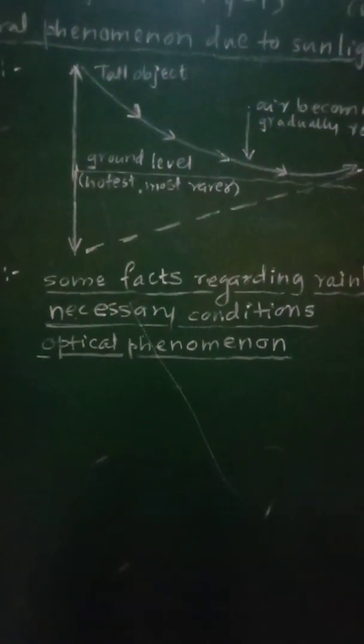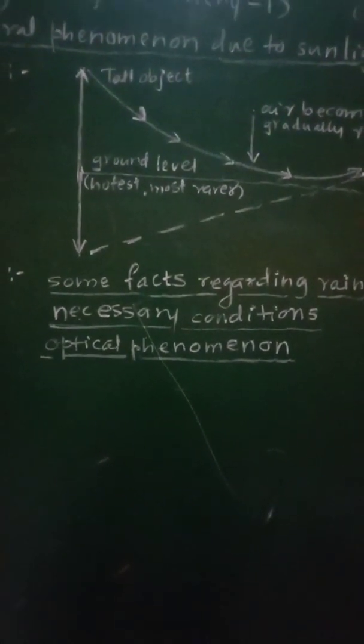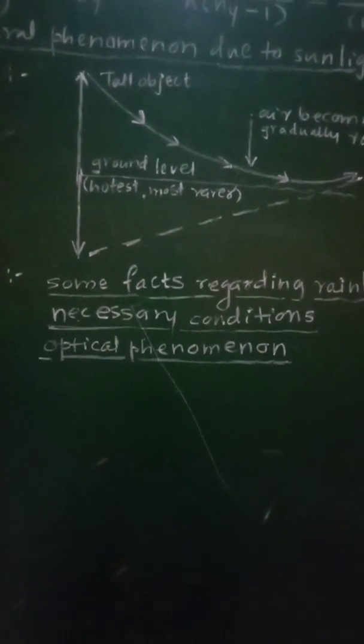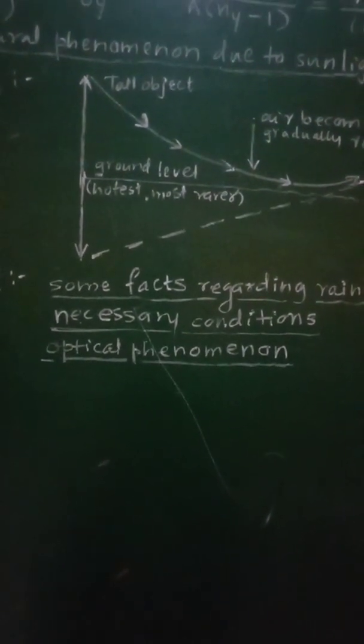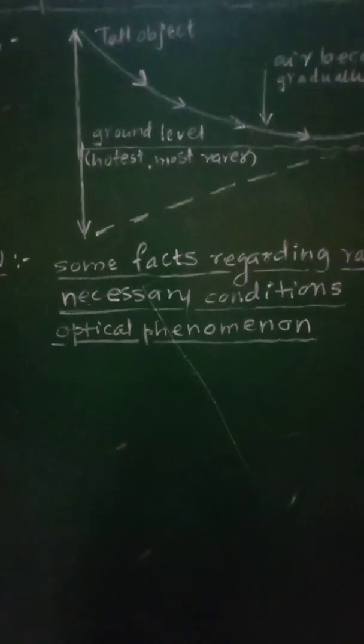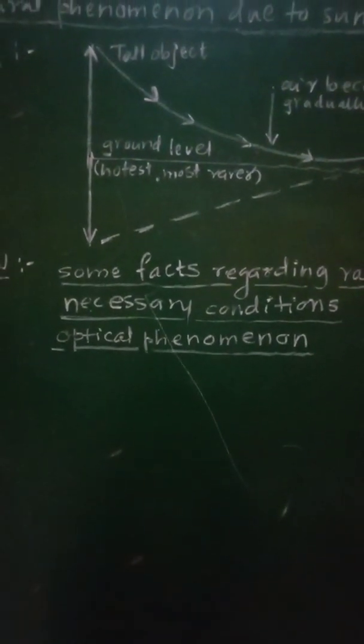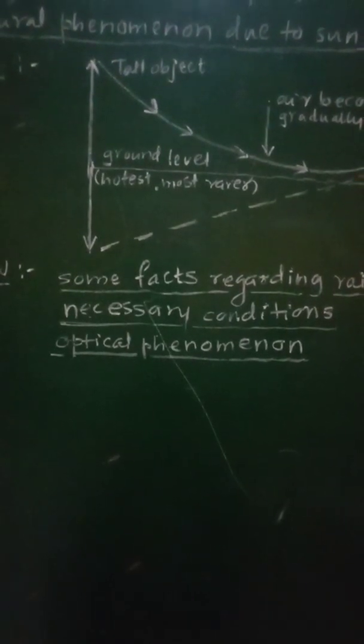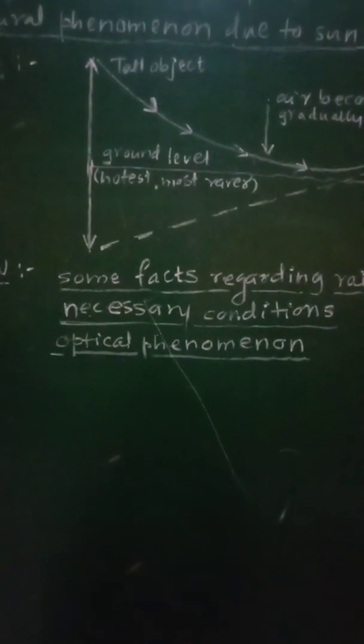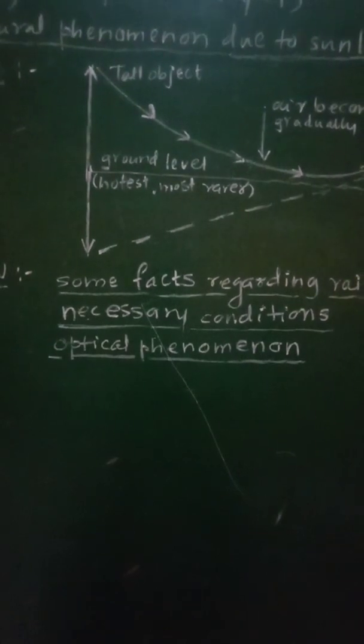Then they reflect once or twice internally, but remember it is not the total internal reflection, and finally refract again in air.